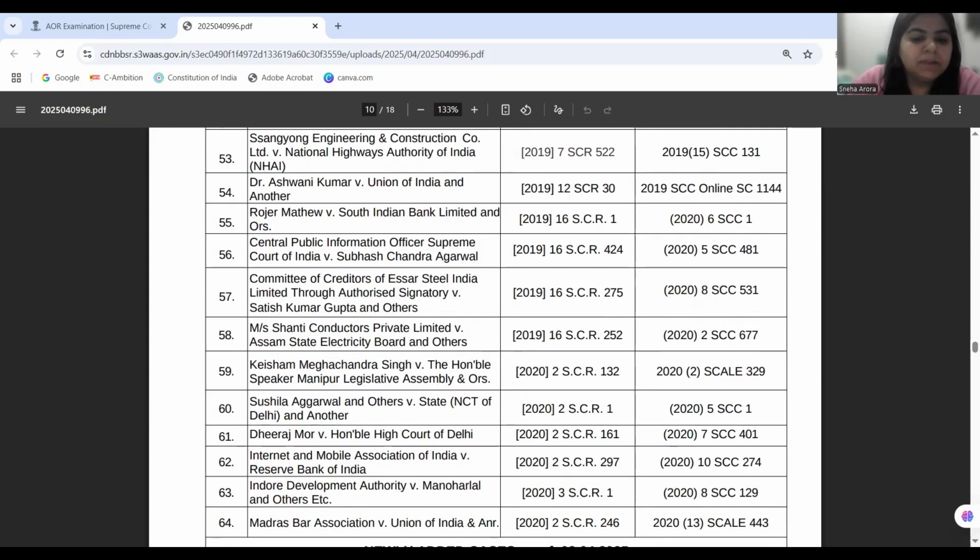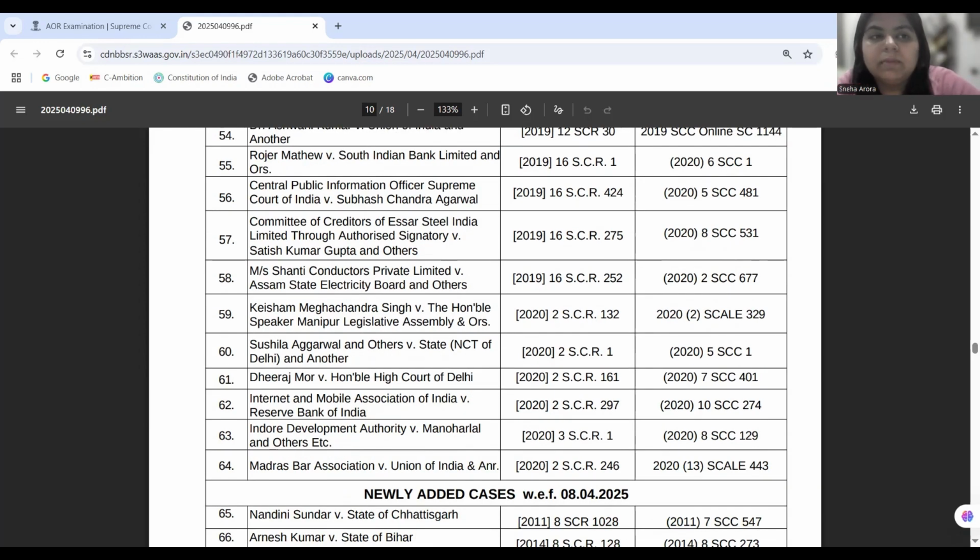Now, in Madras Bar Association, the court makes a recommendation that a National Commission for Tribunal appointment should be made, so that the appointments can be checked, and the chairperson shall be the Chief Justice of India or the judge nominated on his behalf to monitor the appointments happening in these tribunals.